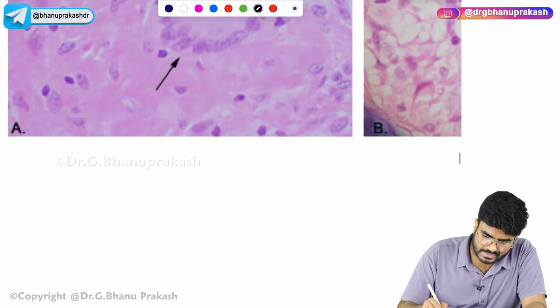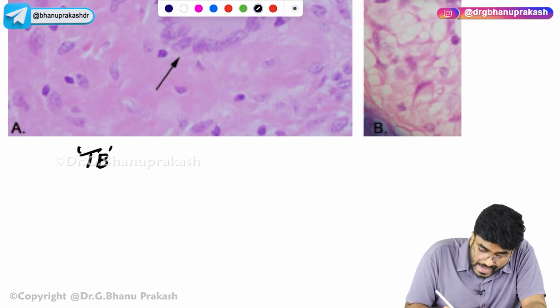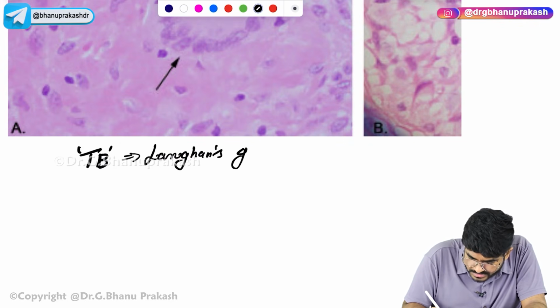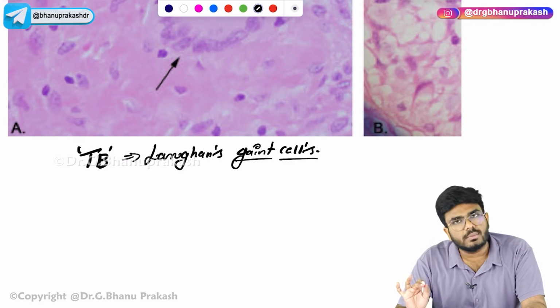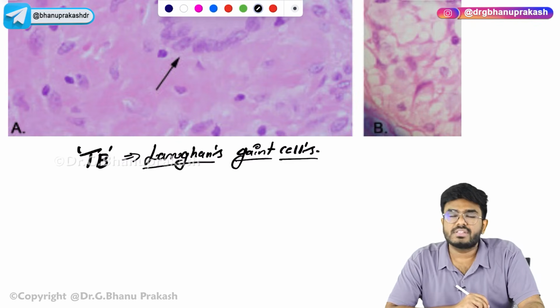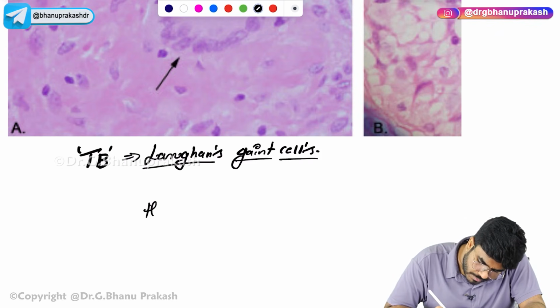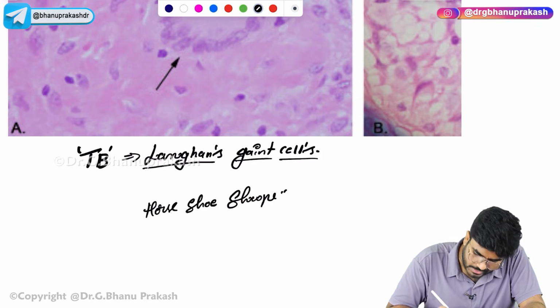So, first of all, this condition is TB. In TB, what you see is Langerhans giant cells. Again, I am telling you, giant cells are nothing but macrophages, but they are fused. So, Langerhans giant cells, what will you see? In Langerhans giant cells, the horseshoe shape. Okay, that is the important thing.